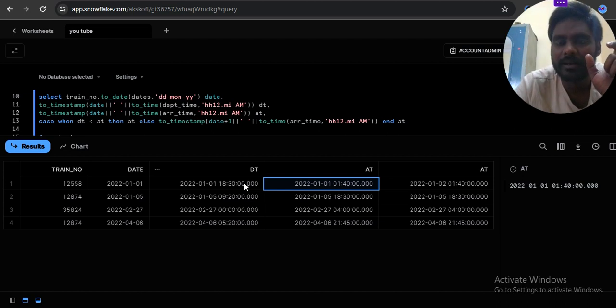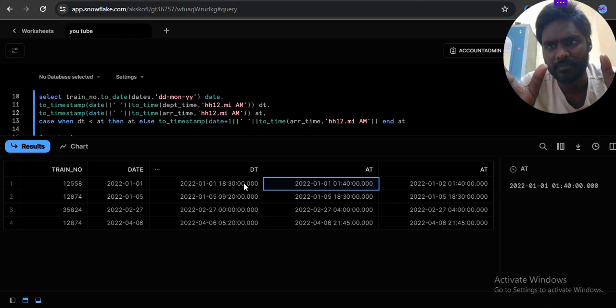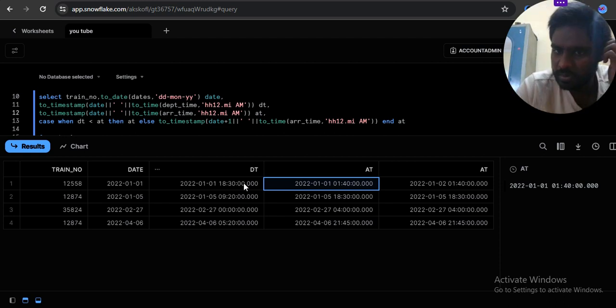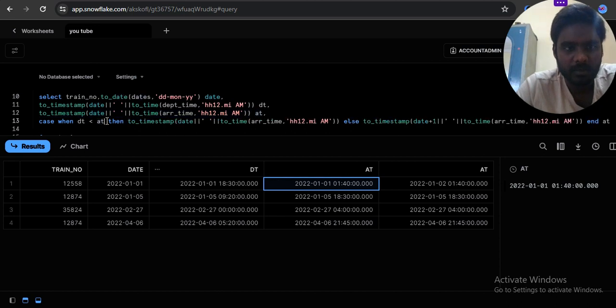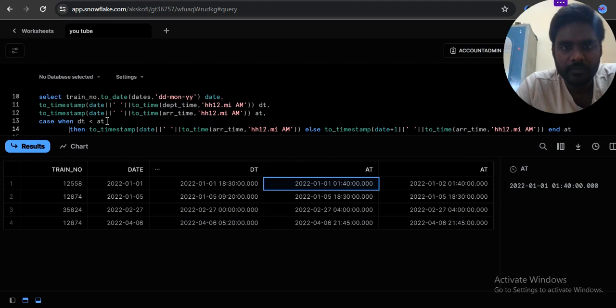Not just the time, it means a timestamp considering date and time, correct? That's why I'm checking this case. So you can take it, control C, control V. This one is the else case.